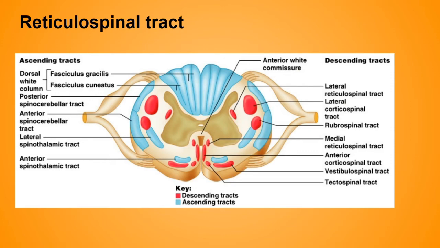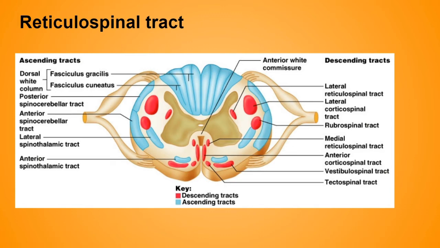Lateral horns. What are the lateral horns? Over here, as you can see, it is not visible perfectly, but we have one lateral horn over here, projecting like this. So it synapses with the lateral horn cells of T1 to L2, that means the thoracolumbar or sympathetic outflow segments, and the lateral horns of the S2 to S4 spinal segments responsible for the parasympathetic outflow.